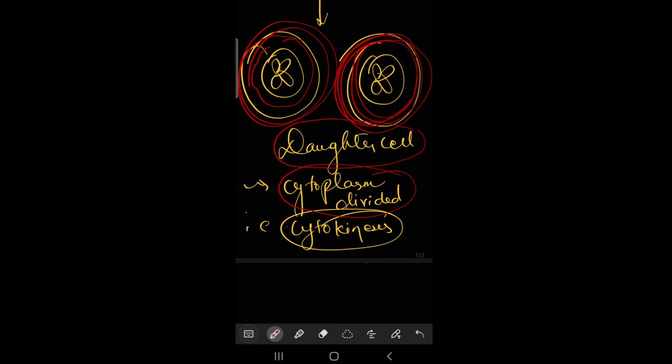Here the important point to note down is that the mother cell had 46 chromosomes. Now the daughter cells also have 46 chromosomes. This type of division is called mitosis cell division. Children, mitosis cell division you can see in amoeba, yeast, paramecium, and in certain multicellular organisms like plants and hydra also.